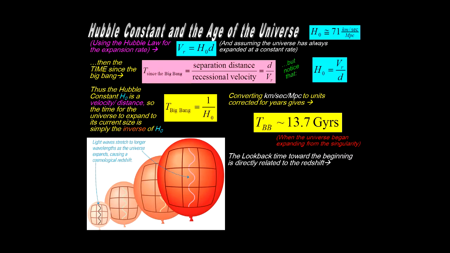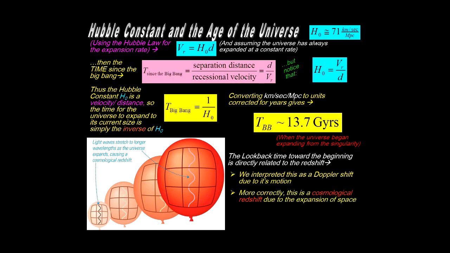The look-back time toward the beginning is directly related to the redshift. We interpreted that in the past as being a Doppler shift due to its motion. So, as we look at the Doppler shift, we get a recession velocity. That's based on, as we understand it, something moving through space away from us or toward us. But more correctly, it's a cosmological redshift due to the expansion of space itself. The photons are actually being stretched out rather than rapidly moving through the space. So that's how we want to consider this cosmological expansion.